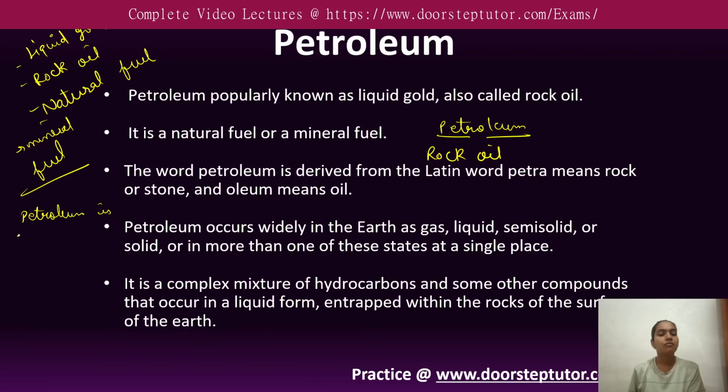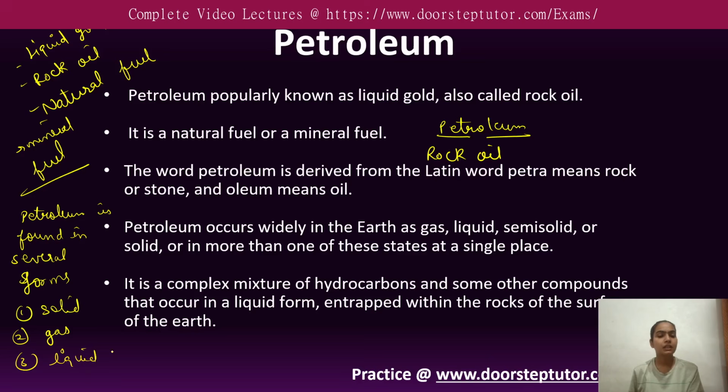So petroleum is found in several forms. What are the forms? Solid, gaseous, liquid and semi-solid. So petroleum is found in multiple types of phases.